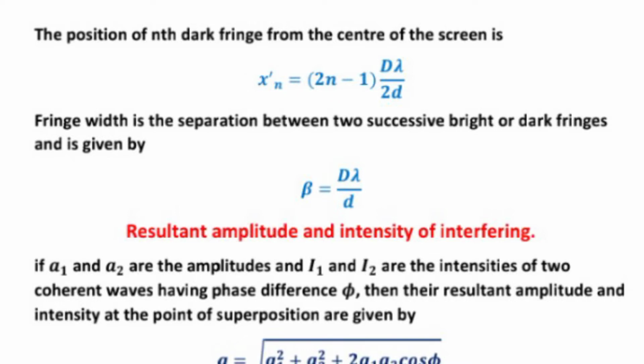Now, the resultant amplitude and intensity of interference.